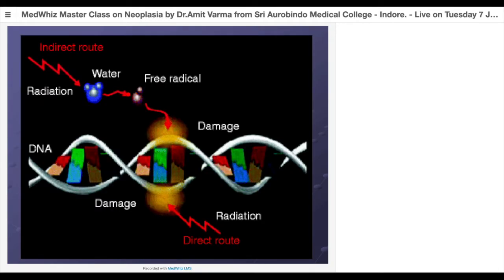So what do these radiations do? These radiations will basically strike the water molecules in our cell, and they will generate free radicals from these water molecules. These free radicals are going to damage the DNA. That is one mode. Another mode is if these are radiations coming from atomic energies, they will directly damage the DNA. So by either mechanism, it is going to cause mutation in a particular sequence of this DNA. So there will be some gene mutation getting acquired or accumulated in the cell.